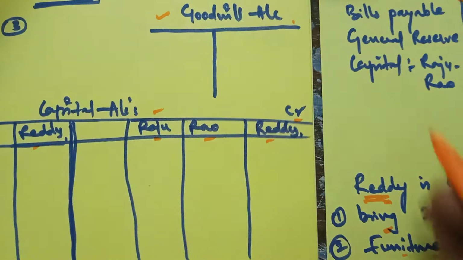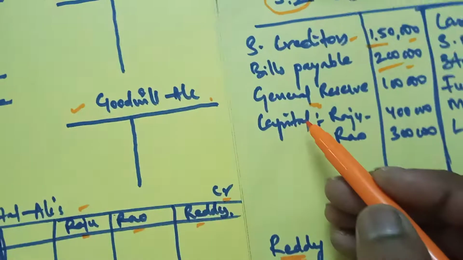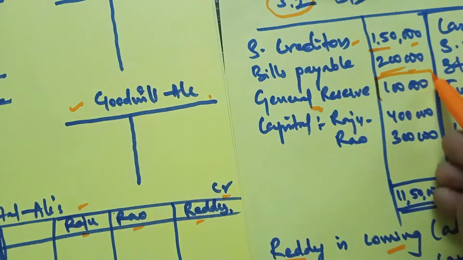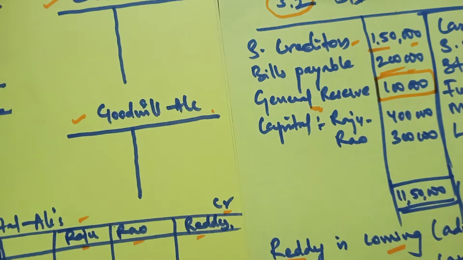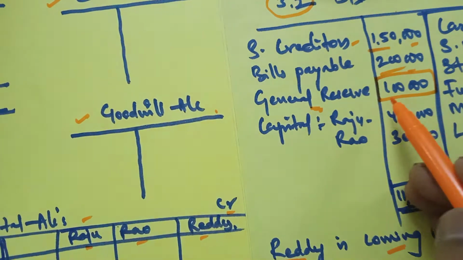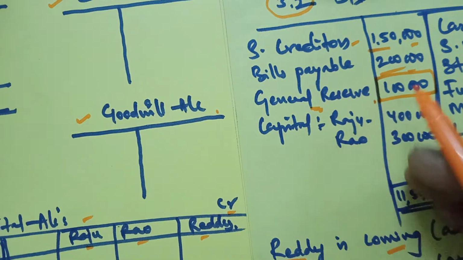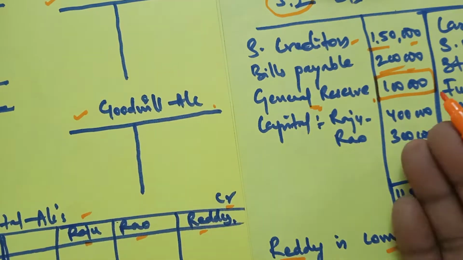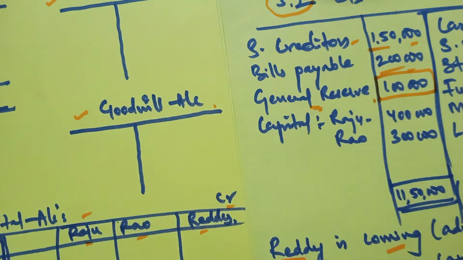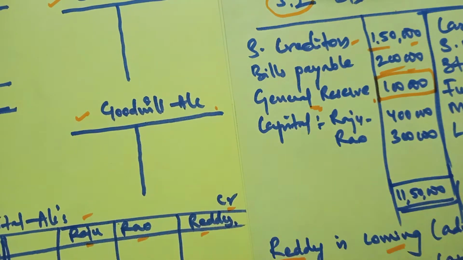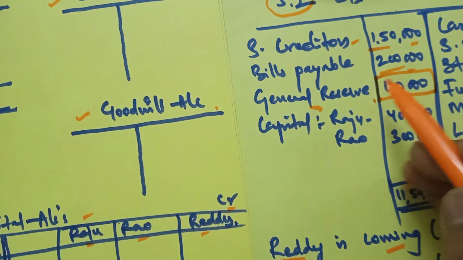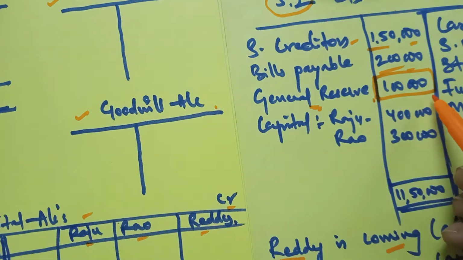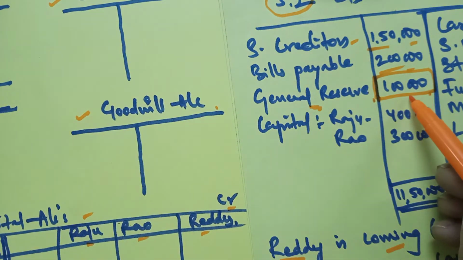Then the next one is general reserve. In the question, general reserves are profits which belong to the old partners. It is money they kept aside till now, before the admission of the new partner, to meet future uncertainties, but luckily no unfortunate events took place. So on the admission of the new partner, they have to distribute it.